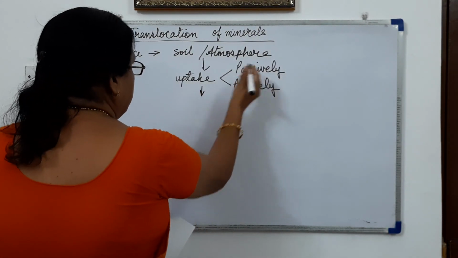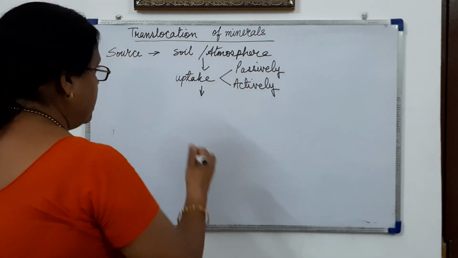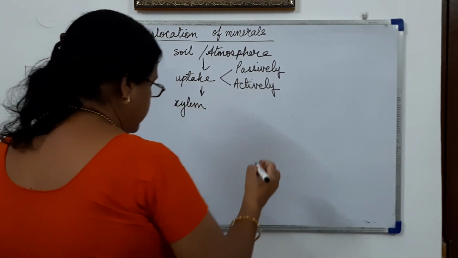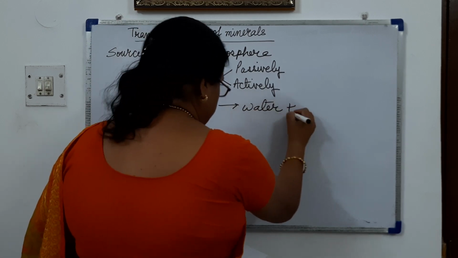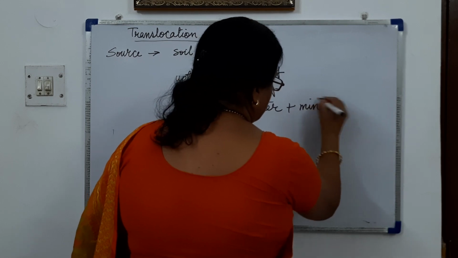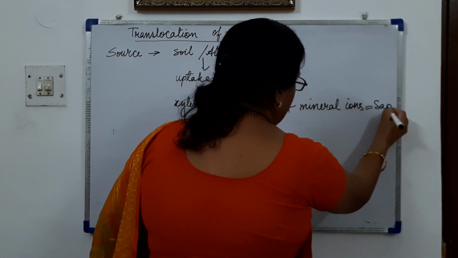Then when they are taken passively or actively, they are sent to xylem, and in the xylem the water and mineral ions together form the sap.